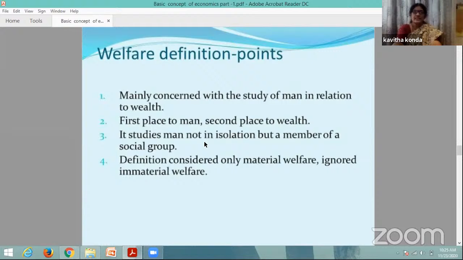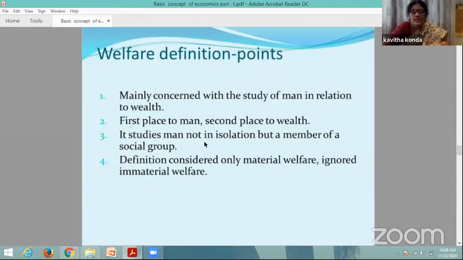And it studies man not in isolation but as a member of a social group. Why? Because in his definition he defined that it examines the part of individual and social action which is most closely connected with the attainments. That's why it promotes them. According to him, economics is accepted as a social science, a science of social life, without any concern with other socially undesirable activities. So it is a social science. He accepted economics as a social science.